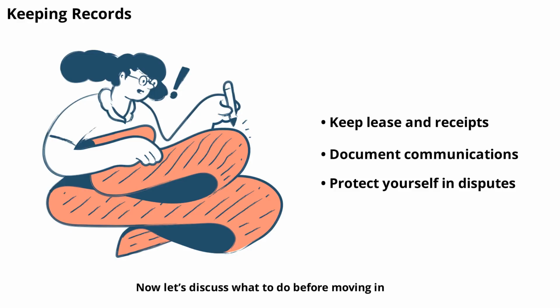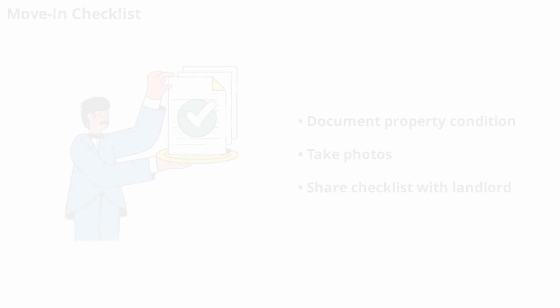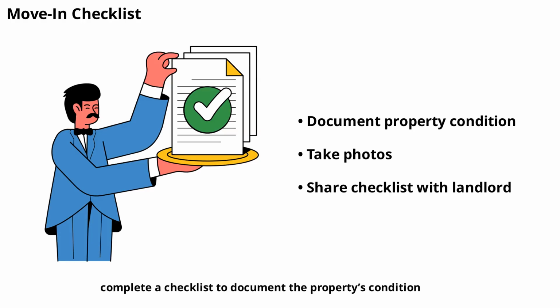Now, let's discuss what to do before moving in. Before moving in, complete a checklist to document the property's condition. Note any existing damage, take photos, and share the list with your landlord. This protects you from being held responsible for pre-existing issues when you move out. The checklist should cover all rooms, appliances, and fixtures. Both you and your landlord should sign and keep a copy.